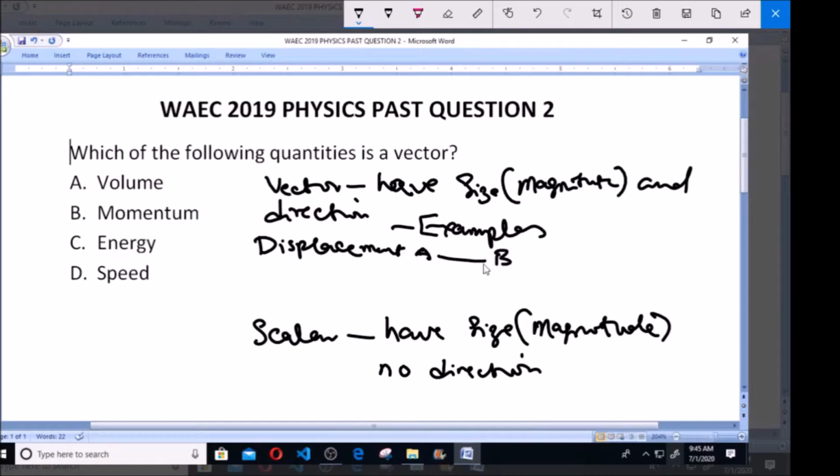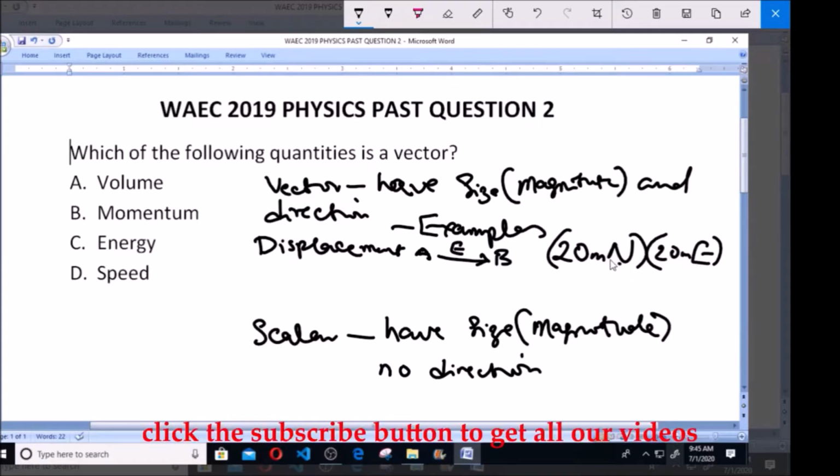But if you're traveling A to B in a specific direction, say north or east, that is displacement. So displacement is a vector quantity because you can say 20 meters north, or 20 meters east, because you're showing the direction of the motion. But distance does not have direction, so distance is a scalar quantity.